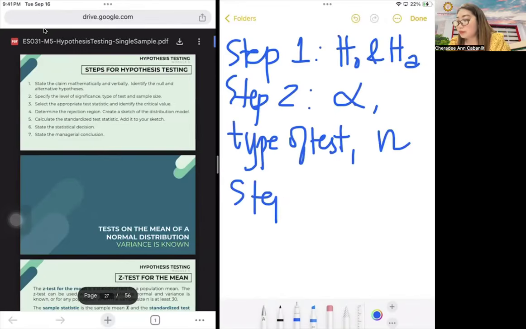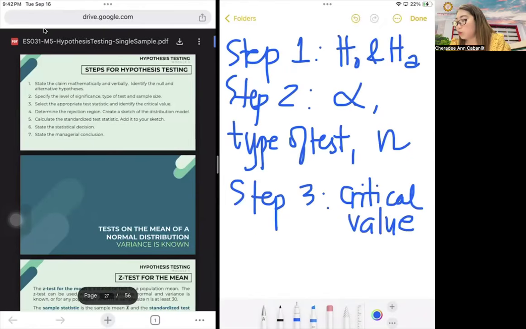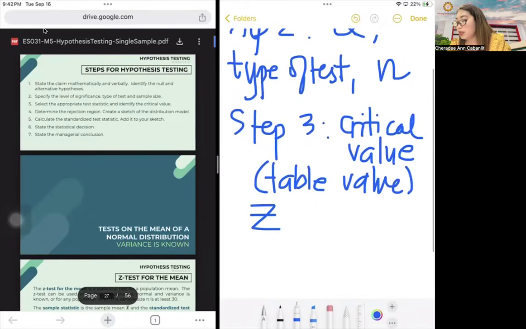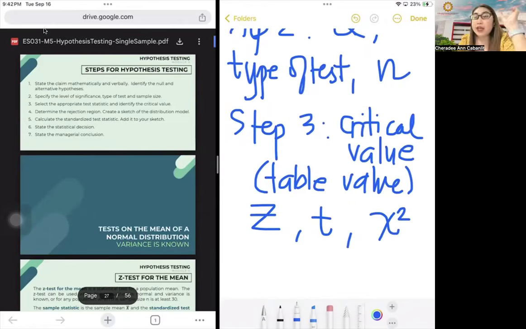Step 3 is you will now determine your appropriate test statistic or your critical value. Now, by the way, what is a critical value? We will also call it your table value. So we will look at the value of Z, T, or the chi-square value, depending on the problem provided. So looking at the table values is step 3.